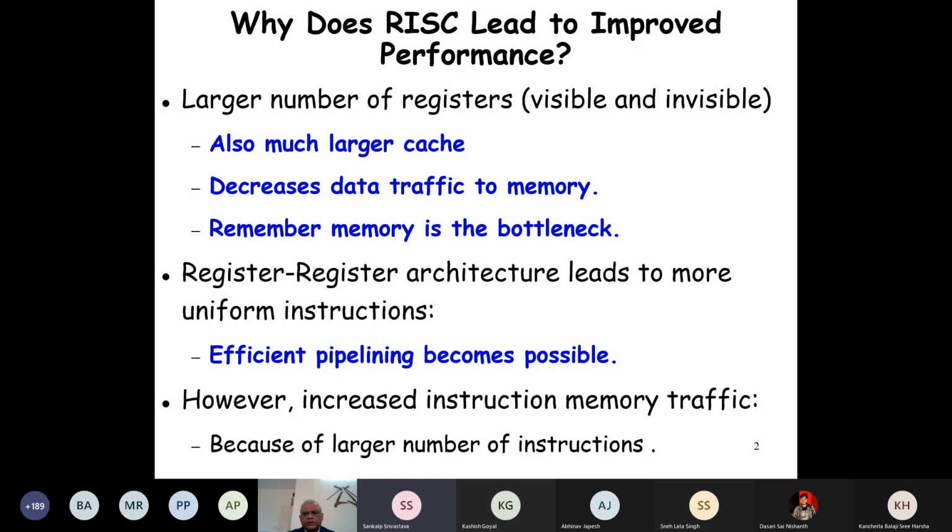Sankalp, do you have any question? No, sir, the mic went on by mistake. Okay, no problem.